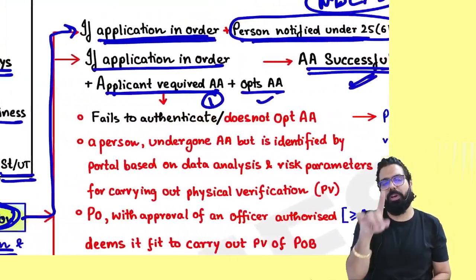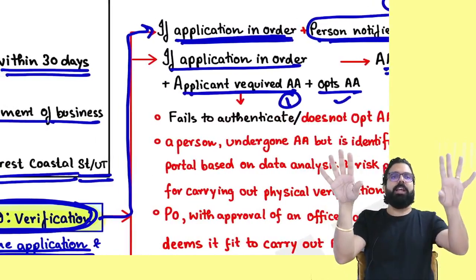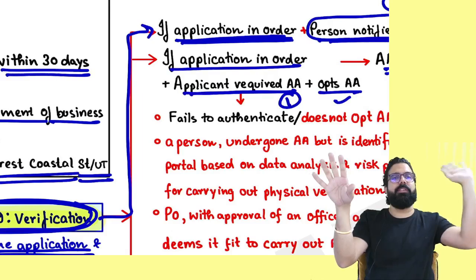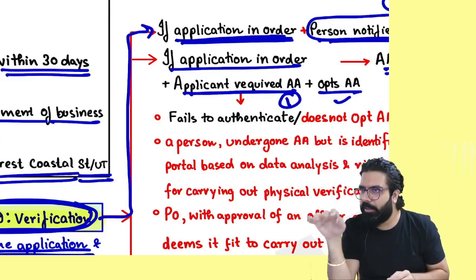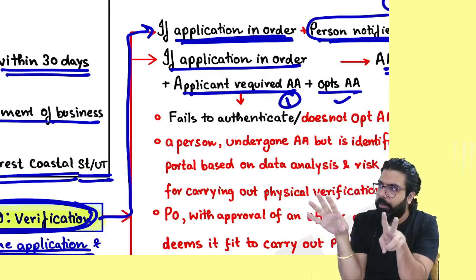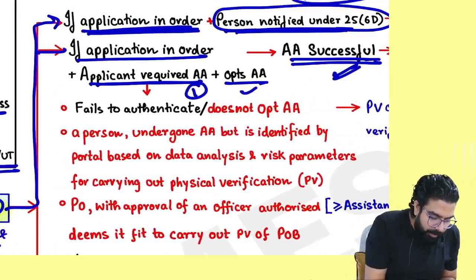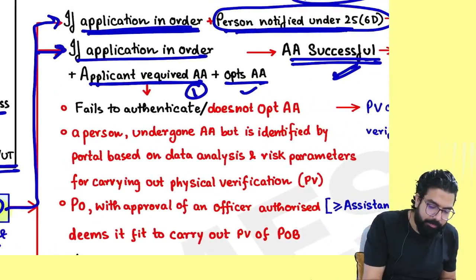First, tell me one thing. First case was what? Application was in order, Aadhaar authentication not required. Within how many days? 7 days. Application is in order, Aadhaar authentication required, opted, successful. 7 days. Second case done. Third case.